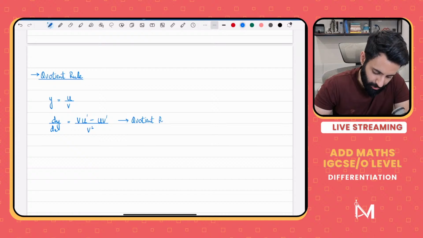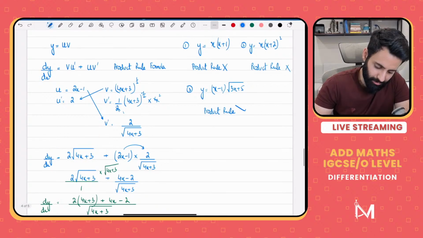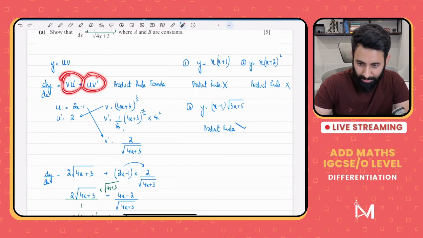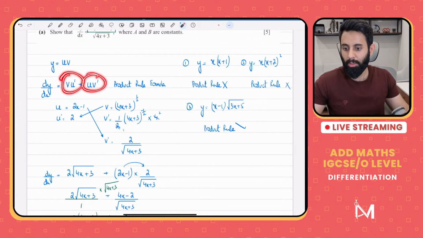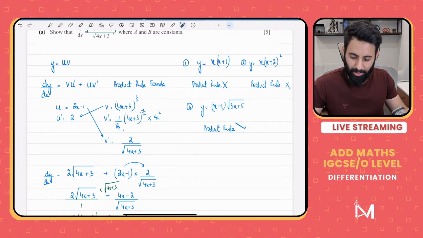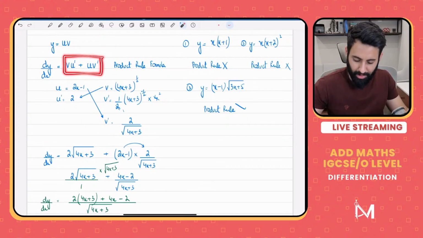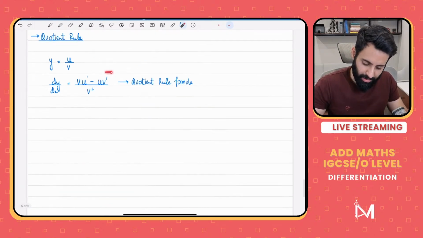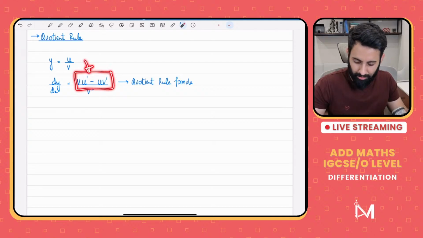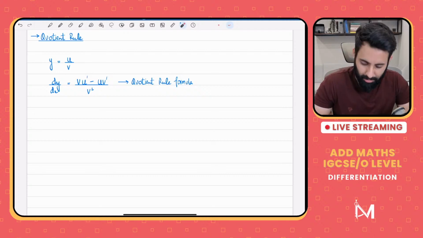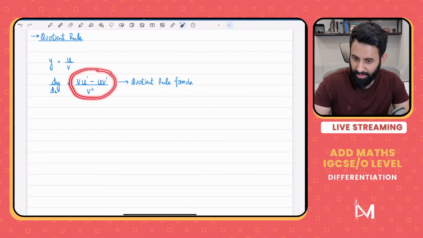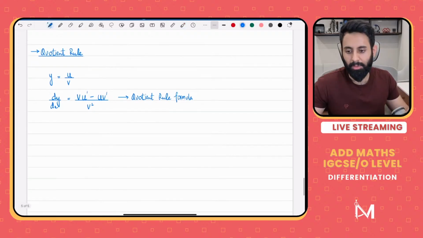This is the quotient rule formula. Now, let me tell you one thing. I know a lot of people memorize this as uv prime plus vu prime. That's perfectly all right. There's nothing wrong. But it messes up your quotient rule formula. So it's best that you memorize this the way that I've written it, as in vu prime plus uv prime, and this will be vu prime minus uv prime. Why? Because here if you change the order, you get it wrong. There's a minus sign, so in minus if we change the order, we'll get it wrong. But if in plus sign you change the order, it does not make a difference. So memorize it the way that I've written it, and there is no other way. You have to memorize it. So don't look for shortcuts.